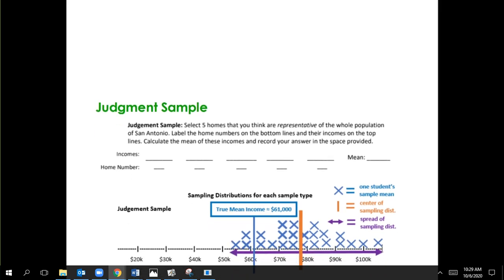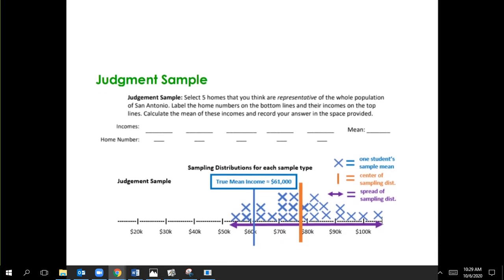Okay, for the first sample, you were supposed to select 5 homes that you think are representative of the whole population. That is not random. On that one, you just picked 5 homes that you thought looked like a good mix of all the homes, and then you calculated their incomes and found the mean income. That's what we're calling a judgment sample. It's not random.